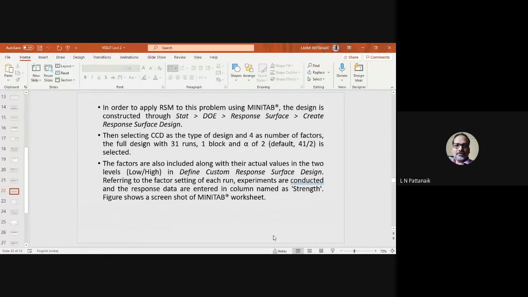So there are 2 possible models which are used, like CCD and BBD. Then there are things like blocking. Blocking is also used when you have data from different sources, right? You have conducted experiments, but there is some variation because the operator has changed or there is a small change in the material supplier, so you will block them. So there are some concepts like this which make the RSM a bit tricky compared to the kind of discussions we just had for ANOVA or the ROS design, of course.